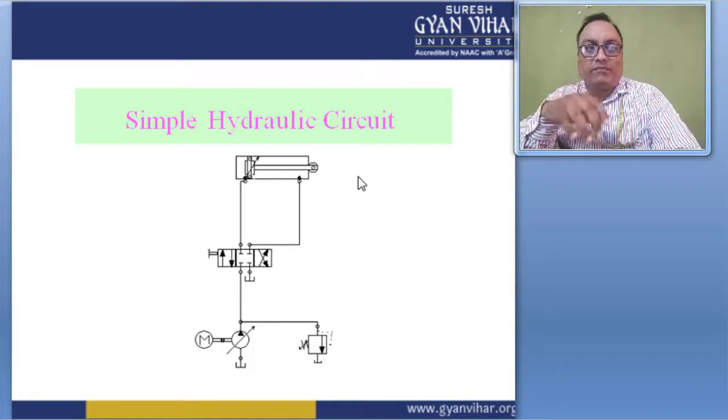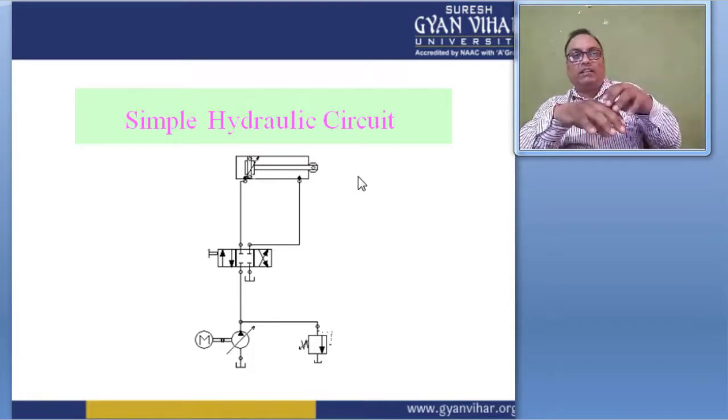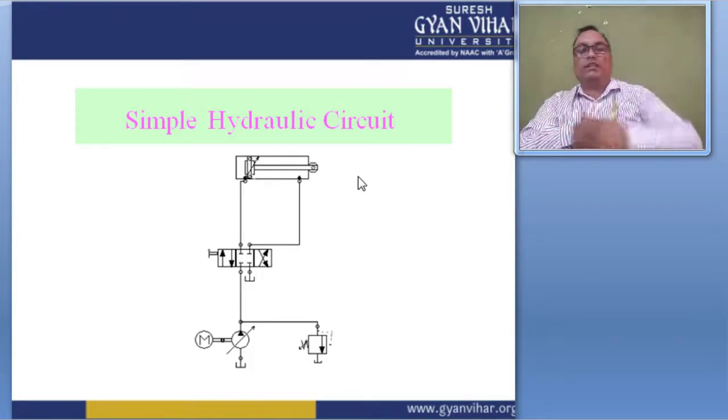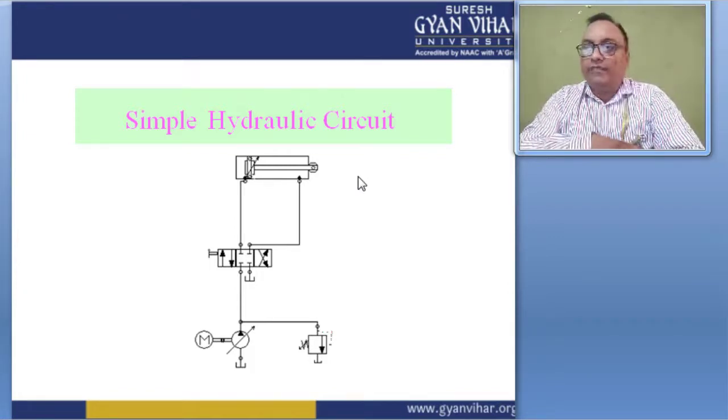So if the piston is connected, and I send the fluid to the piston, then it operates with a to-and-fro motion, and it will actuate the hydraulic circuit.